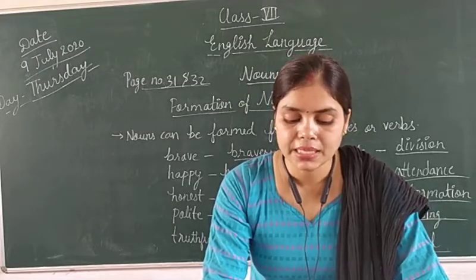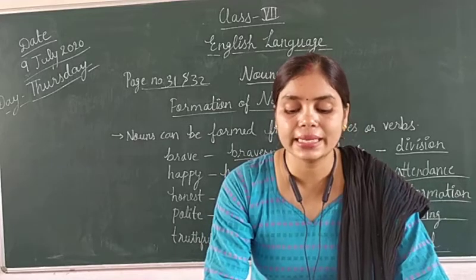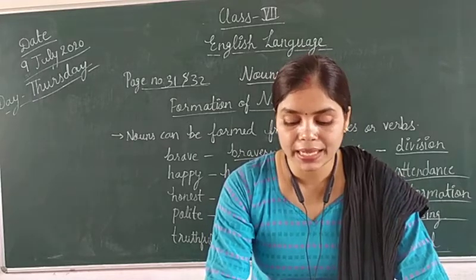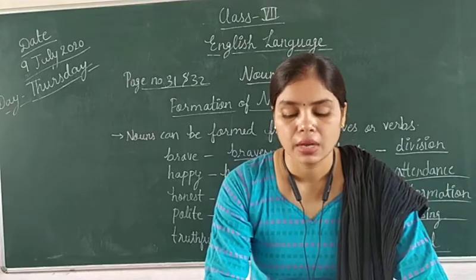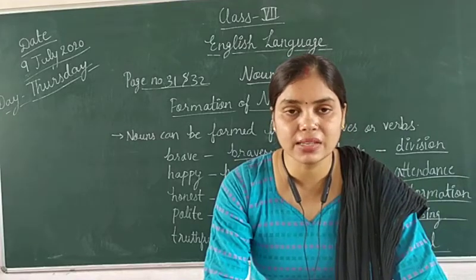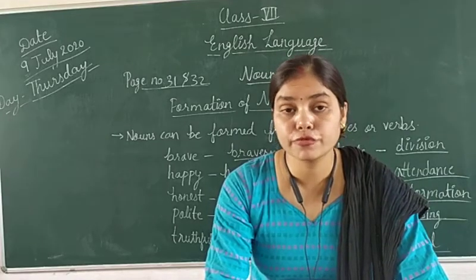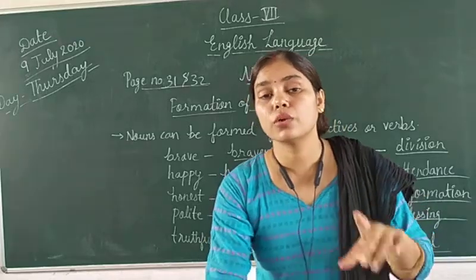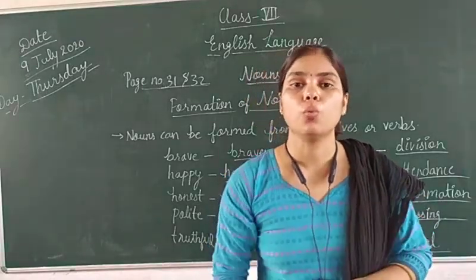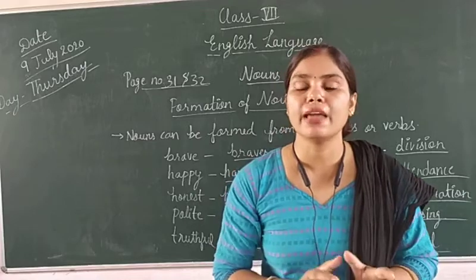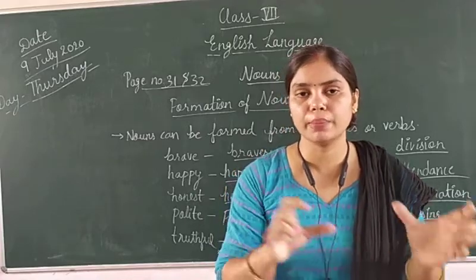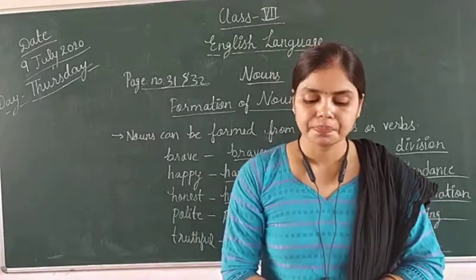Next one is, Mr. Wonka wanted the chocolate in the waterfall to be light and have dash. Frothy is given in the box, but we have to change it into noun, so it will become froth. What it will become? Froth. F-R-O-T-H. Frothy will become froth, right?